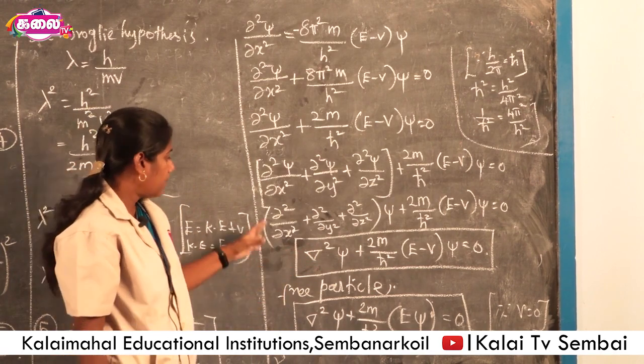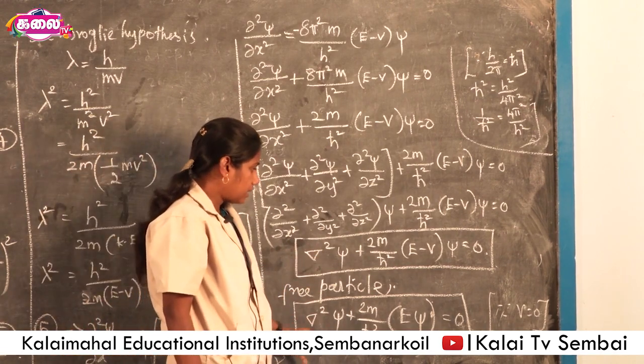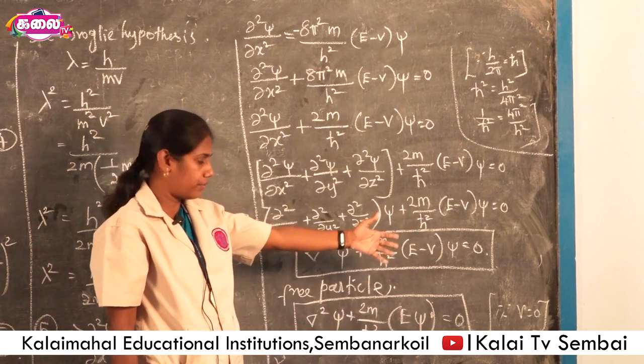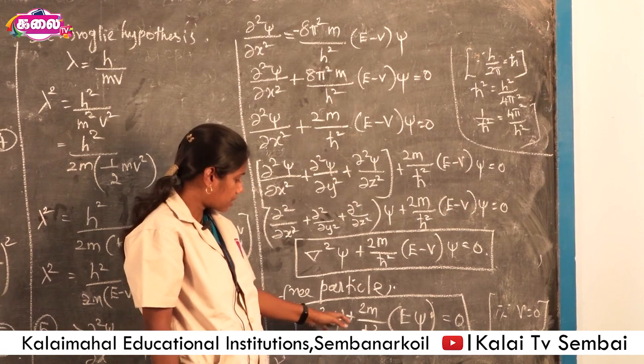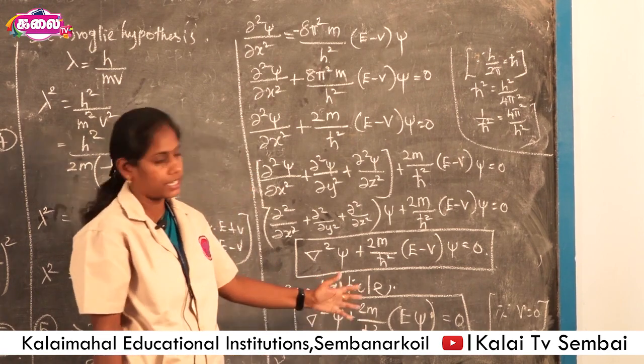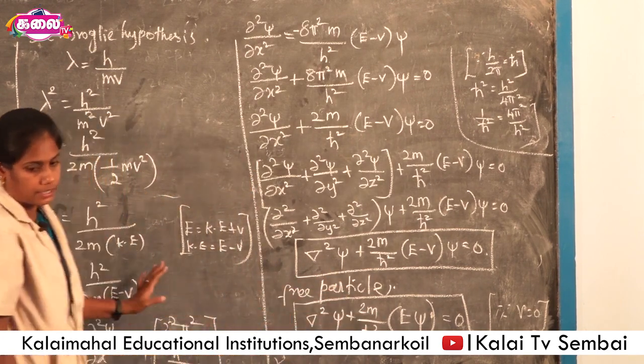For a free particle, the equation is written with potential energy equal to 0. So the time independent Schrodinger wave equation is del squared psi plus 2m by h cross squared E psi is equal to 0 only. That's all.